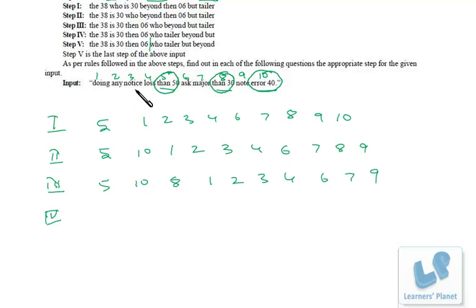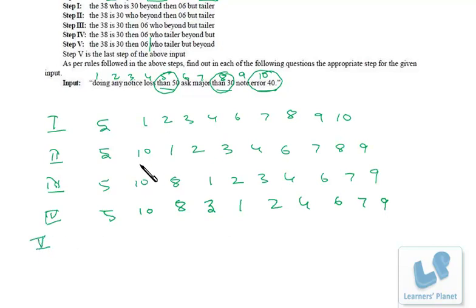So among all these, if we arrange in alphabetical order, notice will be at last. So here 5 10 8, after that we have to take number 3 at this position, right? Because number 3 is notice. So 5 8 10 3, that's 1 2 4 6 7 and 9.